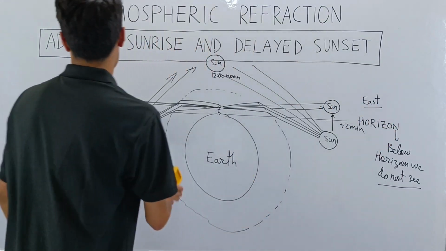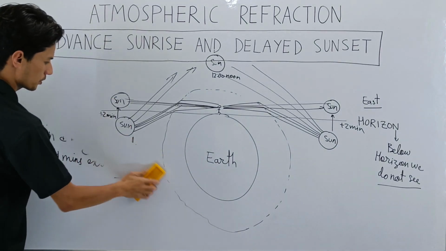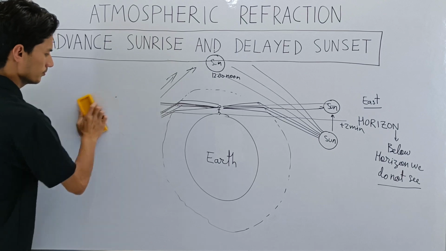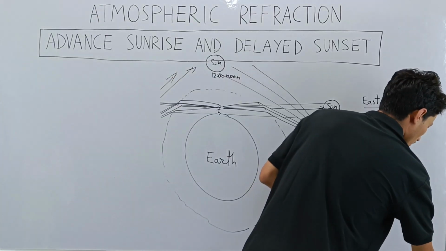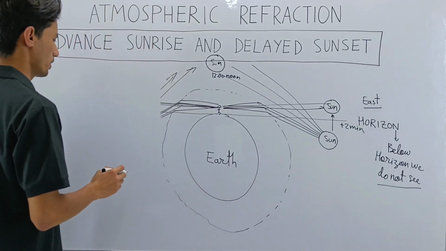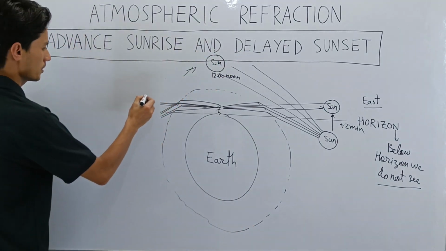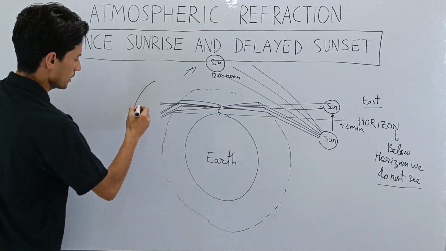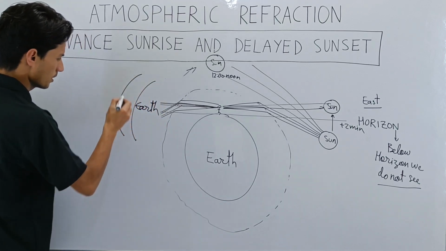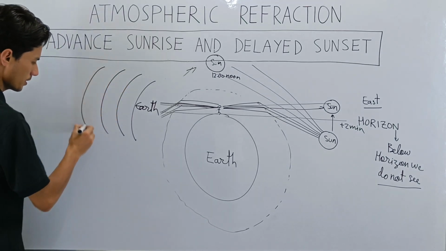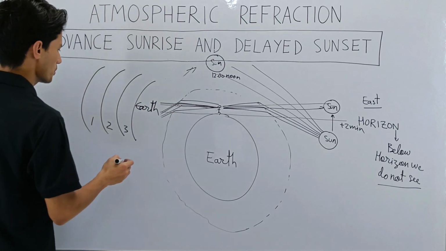Before I go, I have a question for you. Let me erase this one and then ask you the question. Now earlier in the video, I have explained to you about our Earth. Let this be the diagram. Our Earth is here. Then these are the different atmospheric layers, 1, 2, and 3. So the question is,